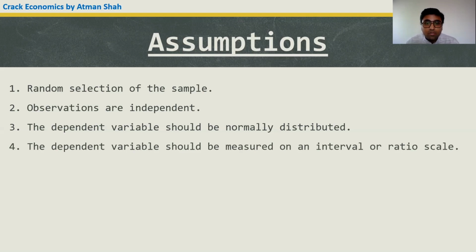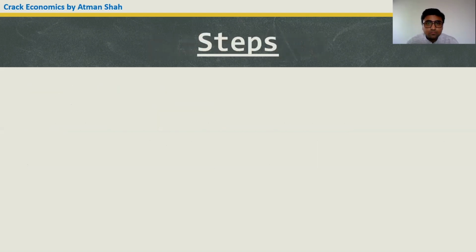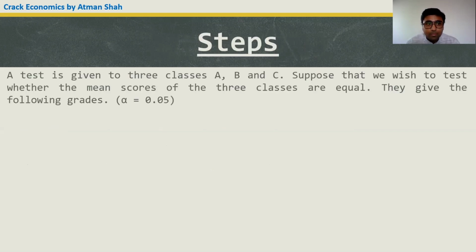The dependent variable must be measured on an interval or ratio scale. Fifth assumption is that variances of all independent groups are equal. So if all these assumptions are fulfilled, we can use one-way ANOVA.